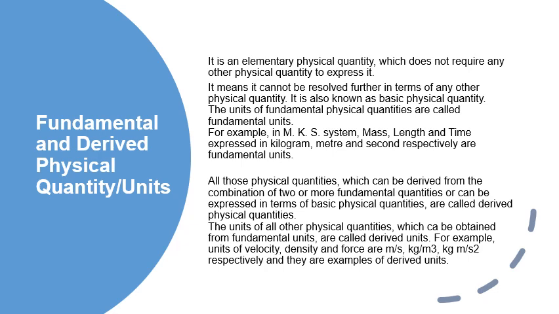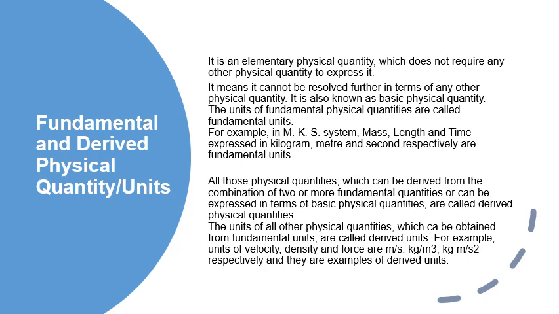Let's see about fundamental quantities first. Those physical quantities which are independent of other physical quantities and are not defined in terms of other physical quantities are called fundamental units or quantities, or basic quantities. Okay, and we'll see about derived quantities. These are quantities which can be derived from the fundamental quantities. For example, velocity, acceleration, linear momentum, etc.